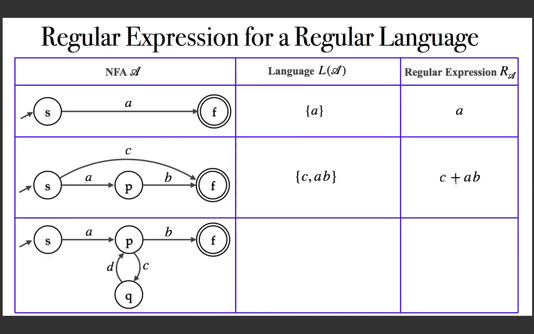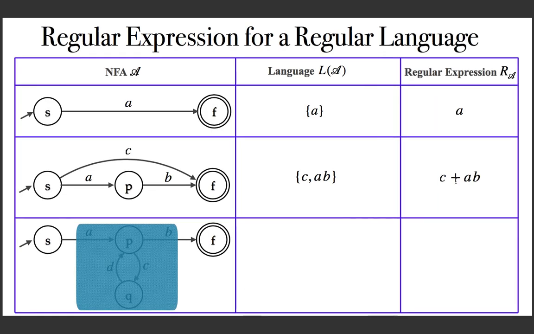Now look at a more complex example. Here is a more complex example. So what is the set of strings accepted? Here it's difficult to find. So first you hide the intermediate states. Now there is no direct edge. So in that way you are not getting anything. Now try to allow one intermediate state. Now you are getting AB in this language, and the corresponding regular expression is here.